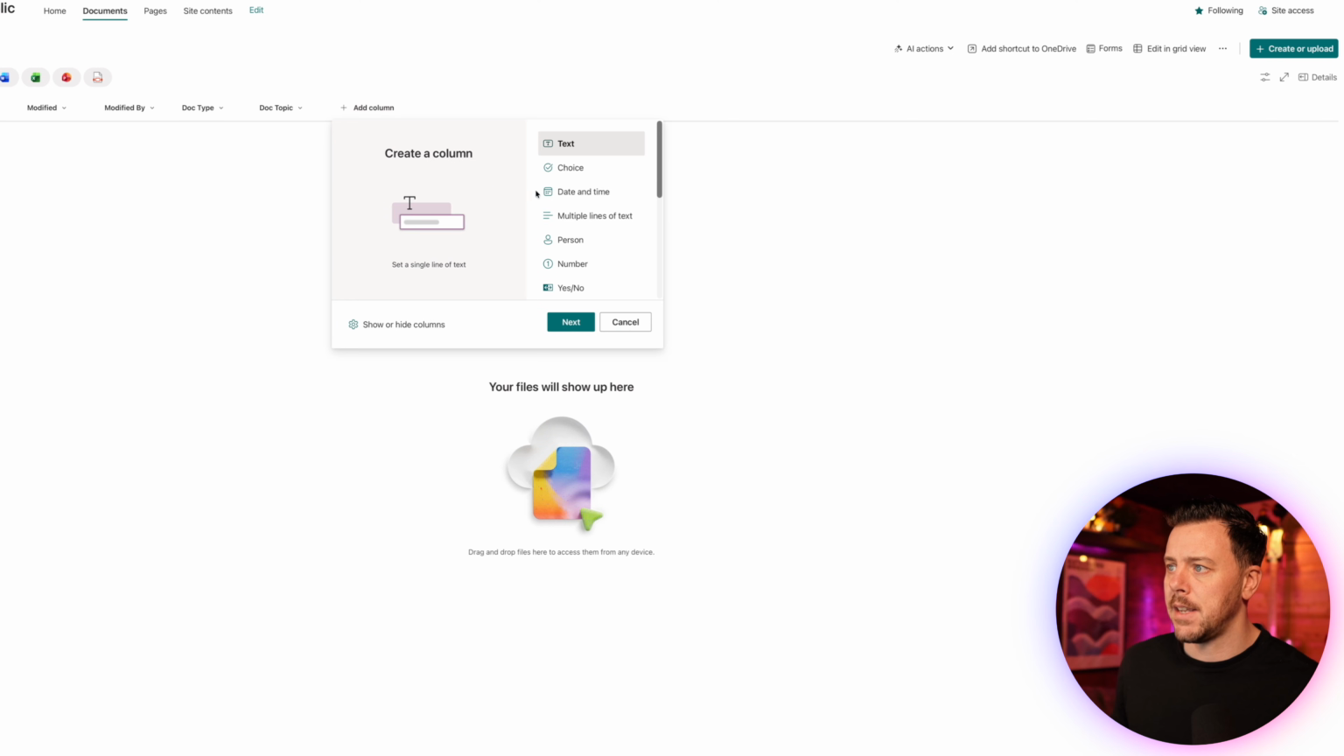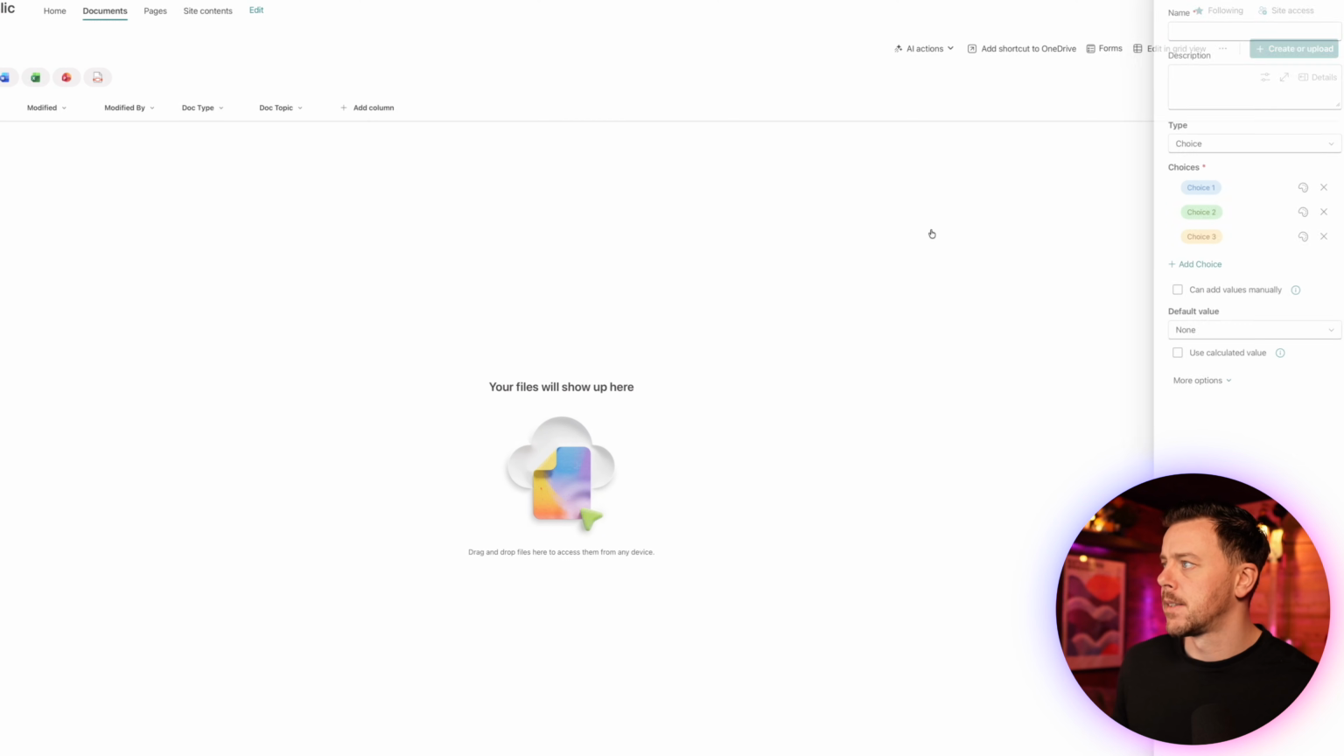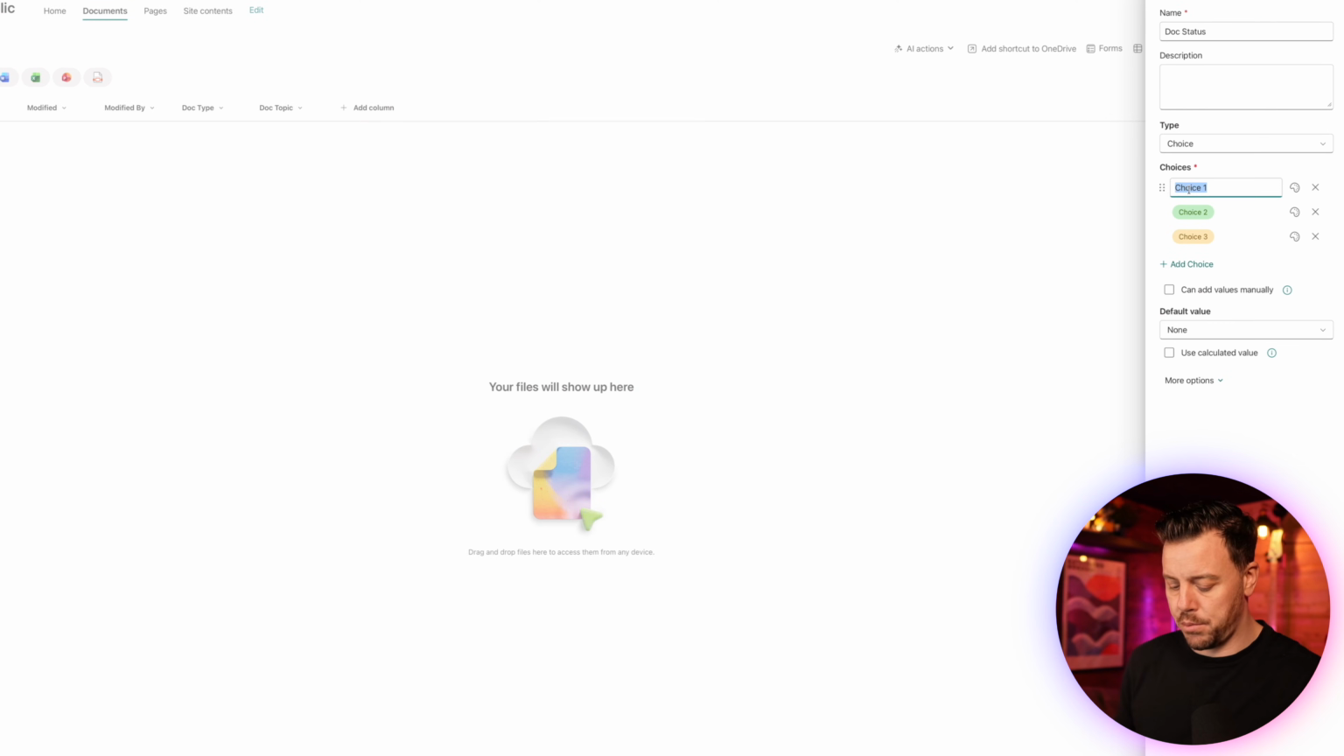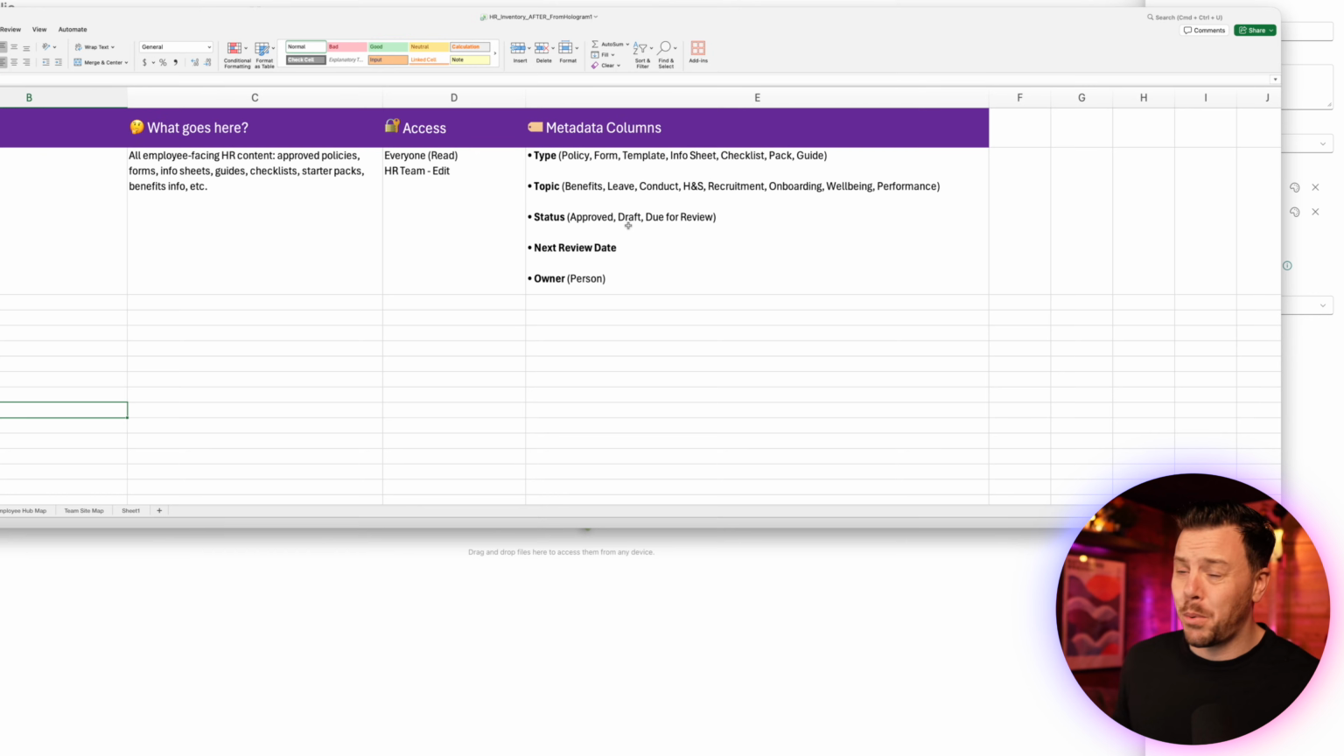Now we'll add in the status, again, another choice, say next. So doc status, so we'll say approved. And then we'll put in due for review. And I won't actually put in draft because I'm going to assume that we will draft stuff in our collaboration site, and we're just going to put in our approved or due for review within this library.